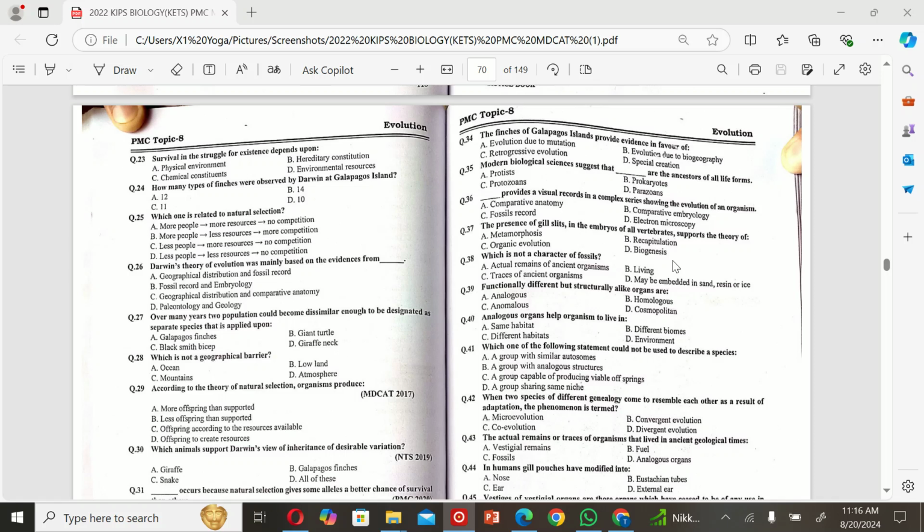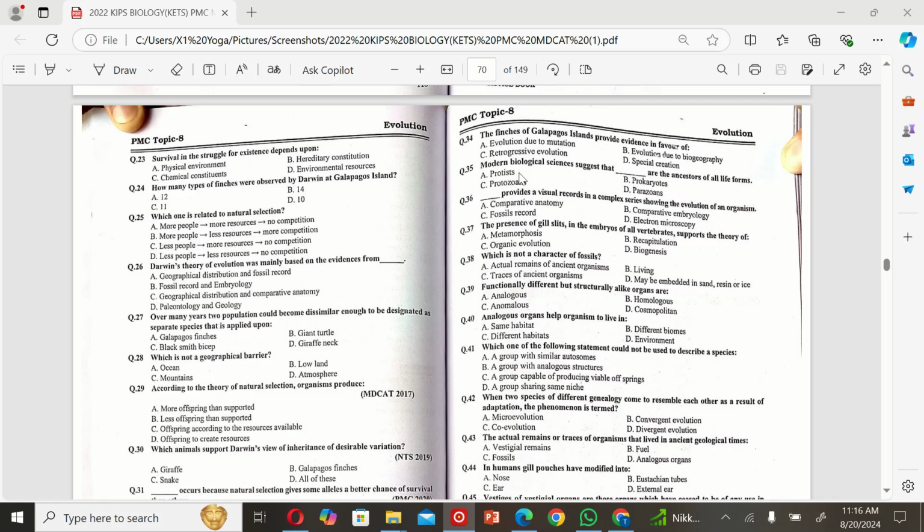Let's get started. So the first MCQ is: the finches of Galapagos Island provide evidence in favor of A. Evolution due to mutation, B. Evolution due to biogeography, C. Retrogressive evolution, and D. Special creation. So the correct option is B.